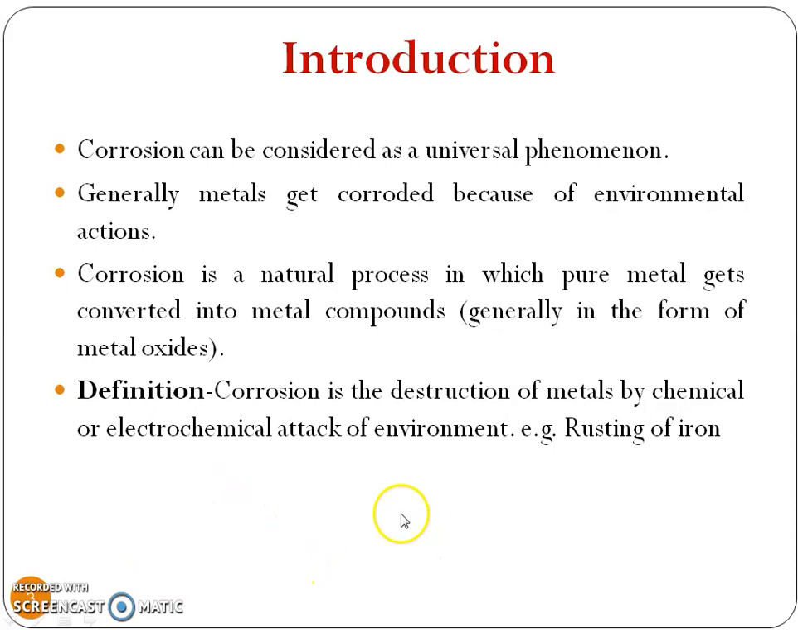Corrosion is a universal phenomenon, and generally metals get corroded because of environmental actions. Corrosion is a natural process in which pure metal gets converted into metal compounds. Metal compounds are generally in the form of metal oxides, but other metal compounds are also formed because of corrosion of metal. So we will see the definition of corrosion. Corrosion is the destruction of metal by chemical or electrochemical attack of environment. An example of corrosion is rusting of iron.